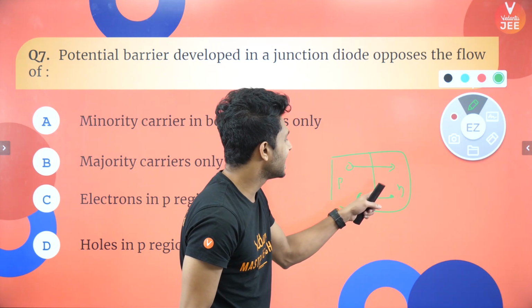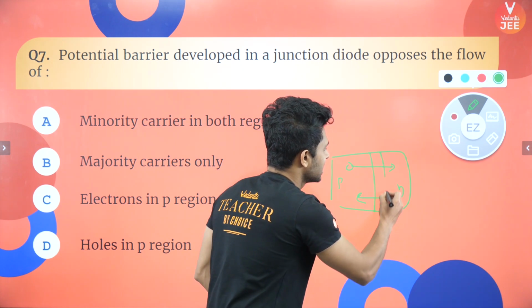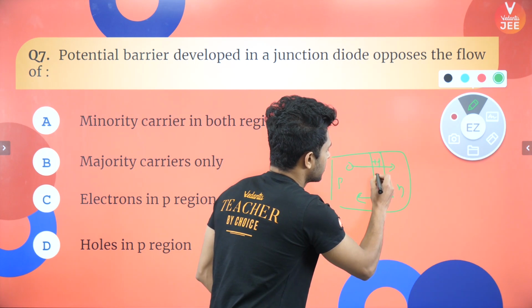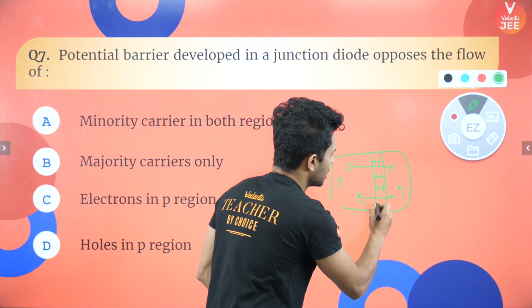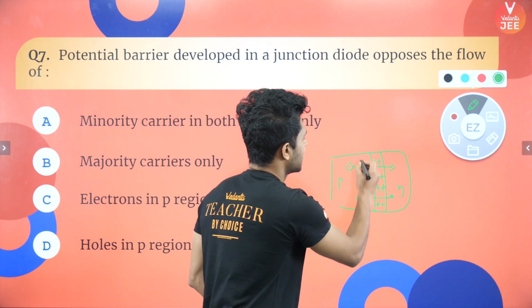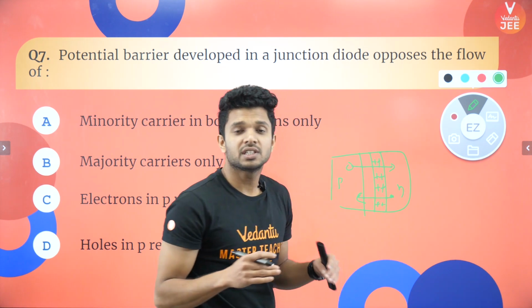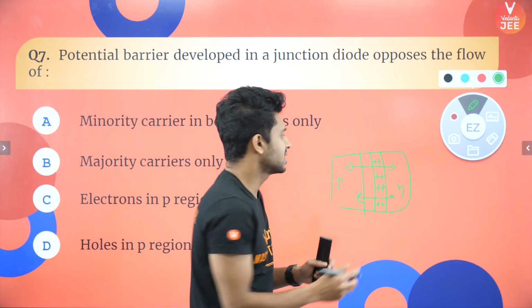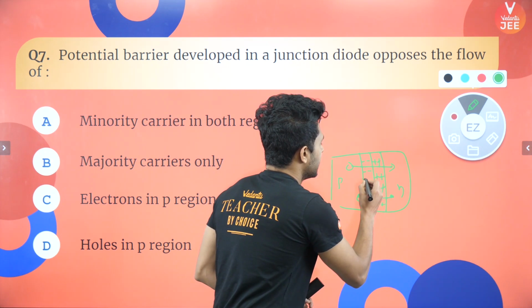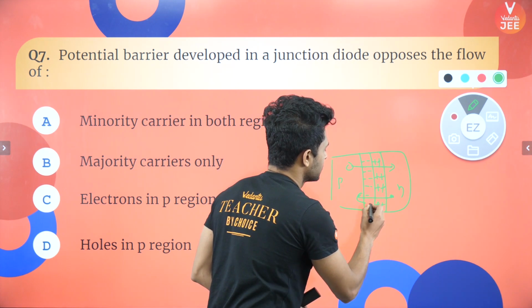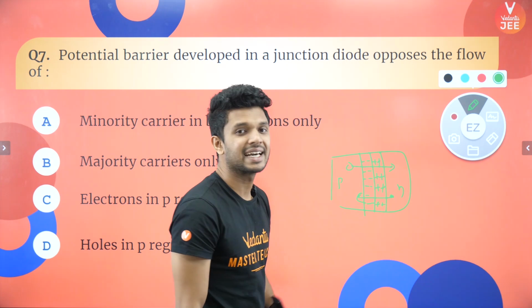If electrons leave their atoms, what will be the charge attained by the atom? Positive, right? So on the N part you will have positive immobile atoms. Similarly, if holes, which are considered positive charge, leave, here you will have negative immobile atoms. And what will this resist?